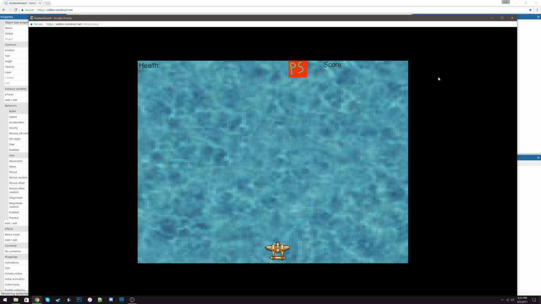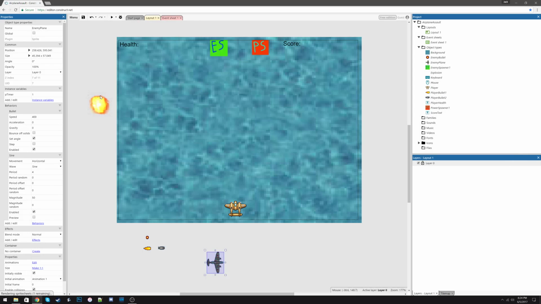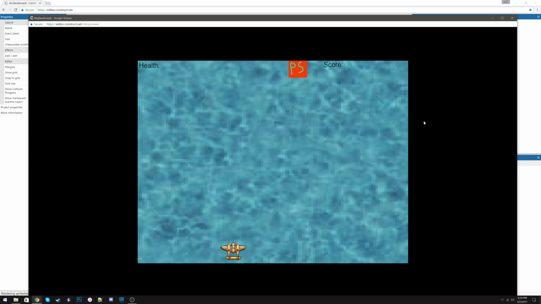So now here's what we could do right now. We could start play testing a little. We can see how the game plays. So right now, with our enemy plane highlighted, we should definitely lower the speed of this plane. So we're going to lower it to about 200. I think half is nice. So we're going to try that again. And let's see what this looks like. Yeah, and that looks so much better. That looks like a good enemy.